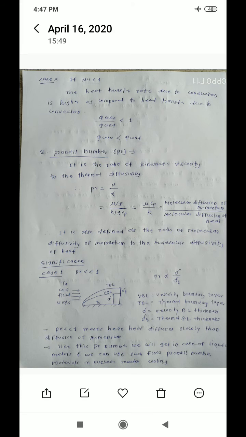And what is the significance of the Nusselt number? We consider 3 cases: Nusselt number equal to 1, greater than 1, and less than 1. If the Nusselt number is 1, Q conduction is equal to Q convection. If it is greater than 1, heat transfer due to convection is higher as compared to conduction. If it is less than 1, heat transfer due to conduction is higher as compared to convection.